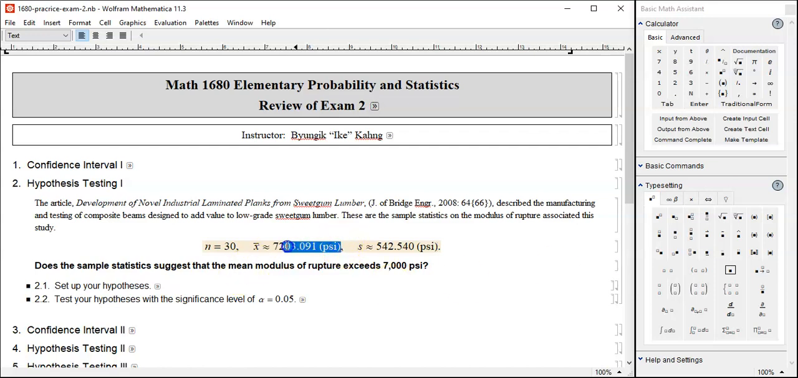Let's look at the mean. Does it exceed 7,000? Yes, it does. If it is no, then there's nothing to do. You can simply say no and then just walk away. But it's bigger, which means we need some work.